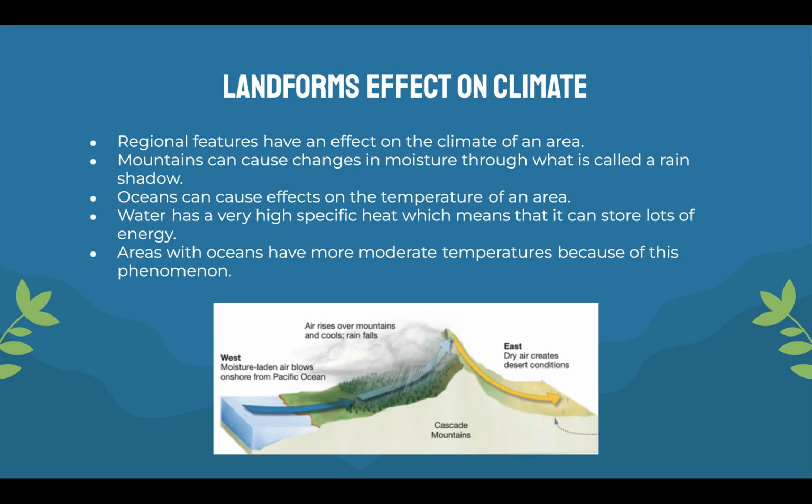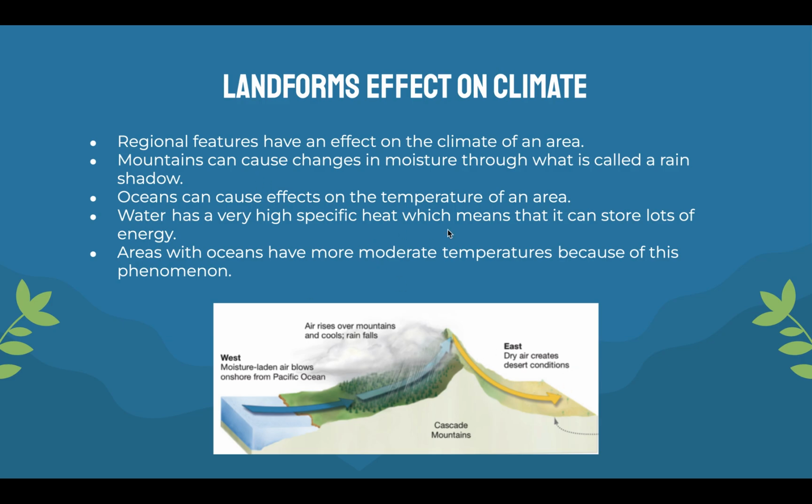And there's also what is called a rain shadow. That is what is depicted here. The moist air blows onshore, the air rises over mountains and cools, and the rain falls on this side of the mountain. And on the other side, the moisture doesn't reach. So this is where the rain shadow is, and you just don't get any moisture over here.